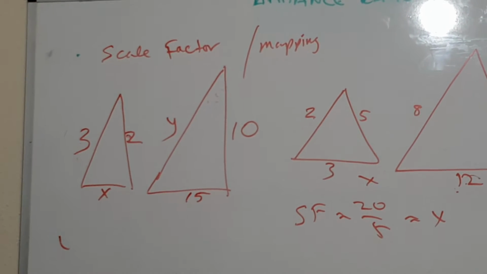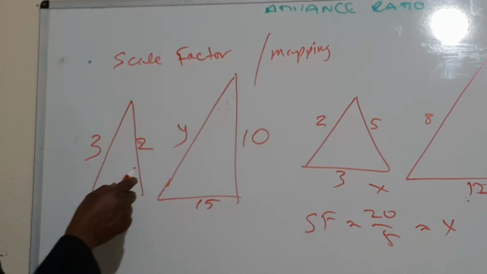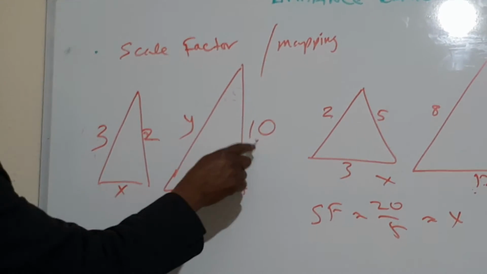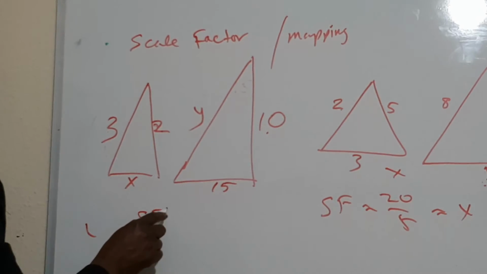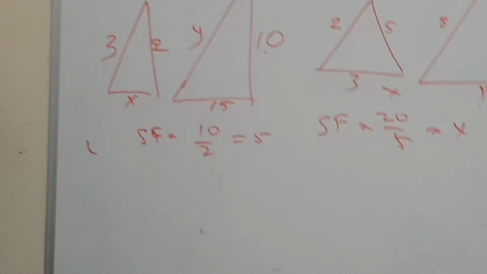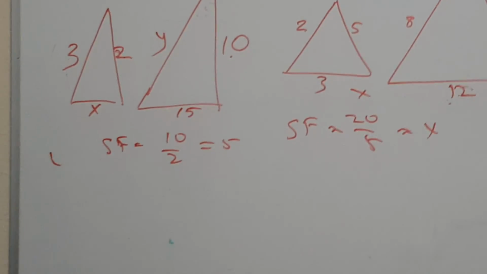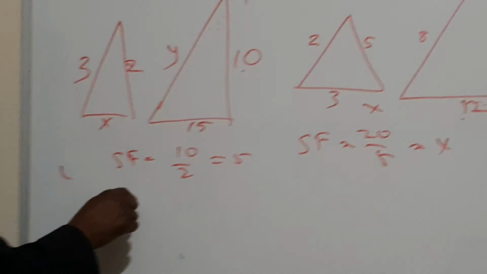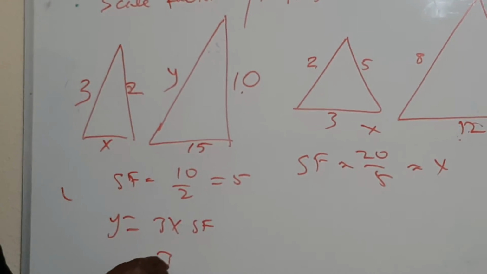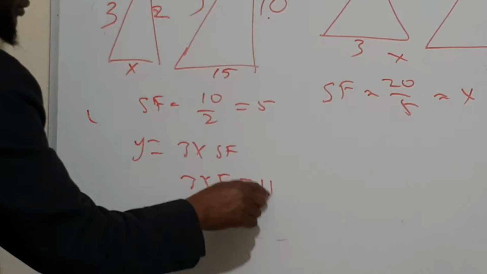Therefore, to find the scale factor, you look at the known sides. This side is known, this side is known. So the scale factor is equal to what? 10 over 2, which is equal to 5. So therefore, y will be equal to 3 times the scale factor, which is 3 times 5, equal to 15.